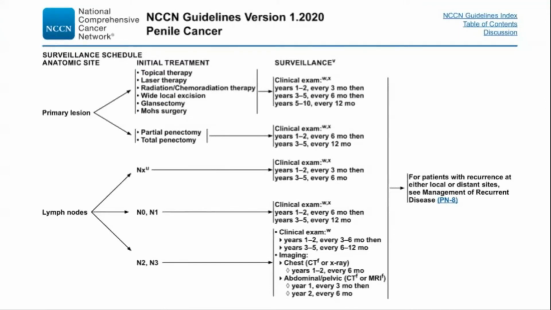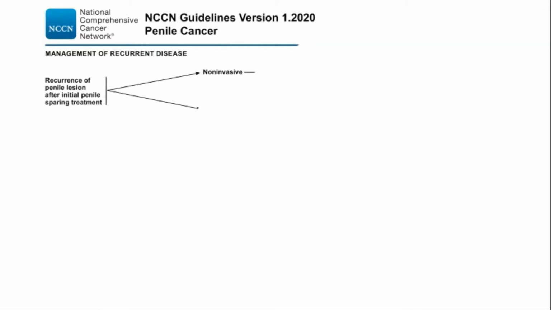Surveillance. Initial treatment of the primary tumor and lymph nodes dictates the follow-up schedule. Follow-up for all patients includes a clinical exam of the penis and inguinal region. Imaging is not routinely indicated for early disease, except for obese patients or patients who have undergone inguinal surgery, since a physical exam may be challenging, but may be used upon abnormal findings. For patients with N2 or N3 disease, imaging of the chest, abdomen, and pelvic area is recommended.